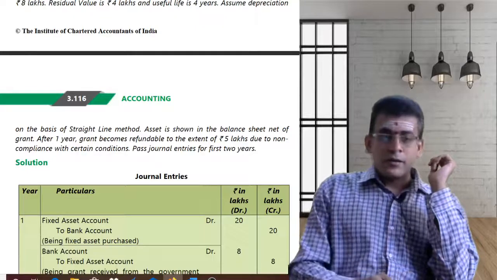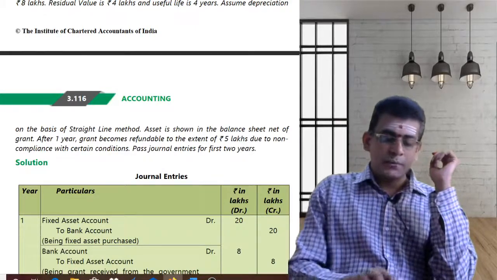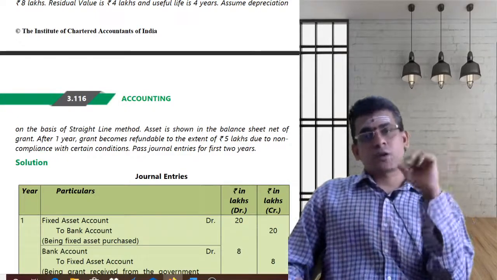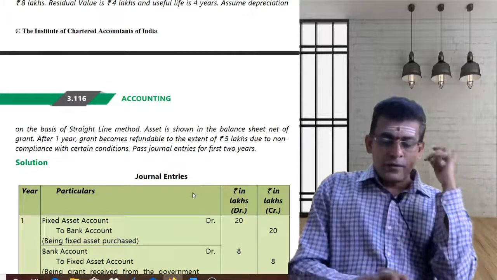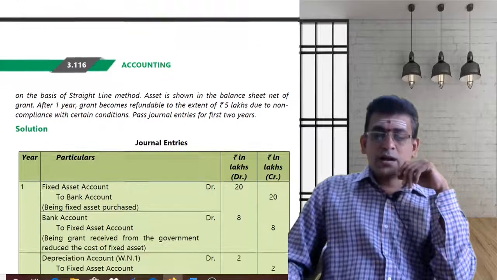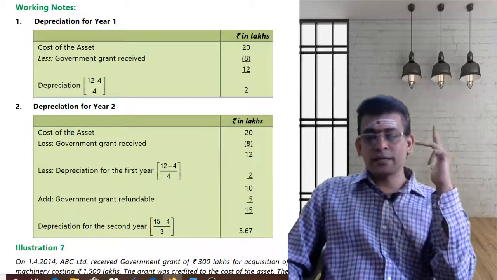First year, what have you done? Reduced 8 lakhs. Reduced residual value of 4 lakhs. You had calculated the depreciation to be 2 lakhs. So for the first year, the depreciated value is 2 lakhs. Then after the first year, you had refunded an amount of 5 lakhs. So ultimately my cost of the asset should increase by 5 lakhs.